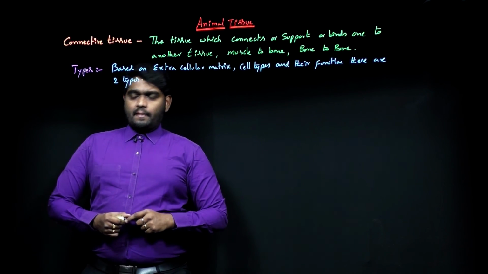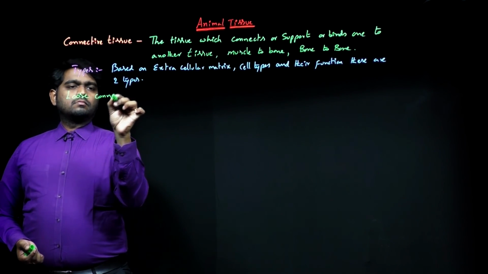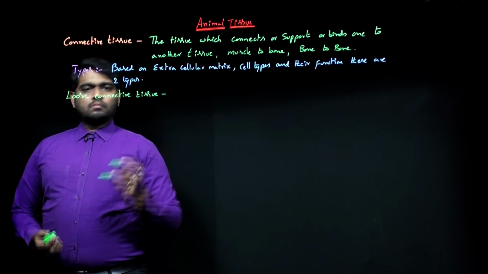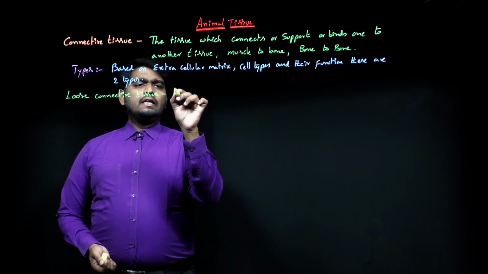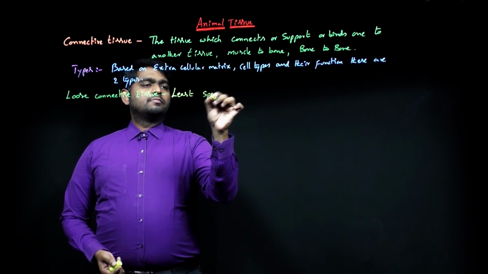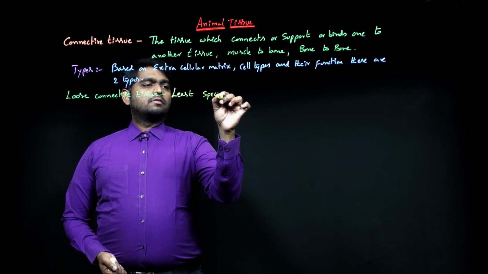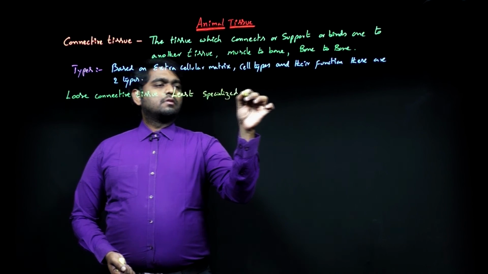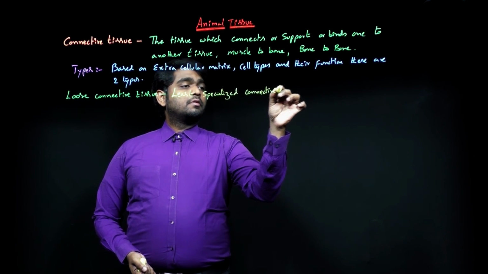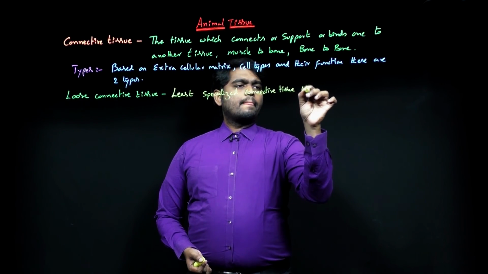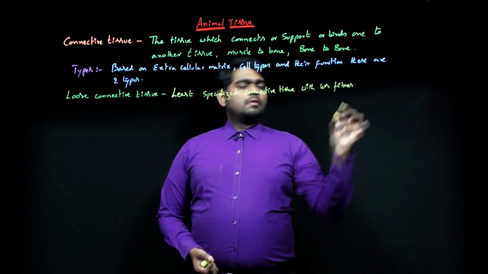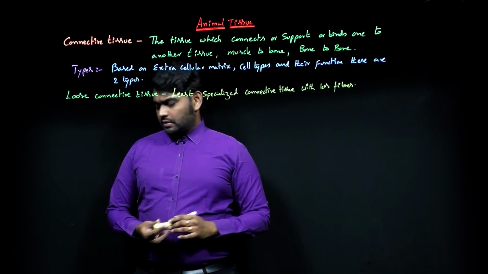First one is loose connective tissue. It is the least specialized connective tissue with less fibers. It is called loose connective tissue.